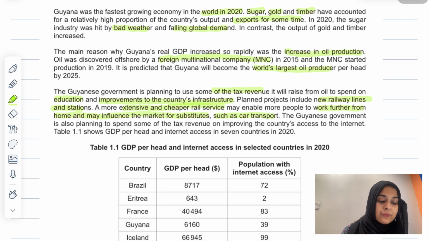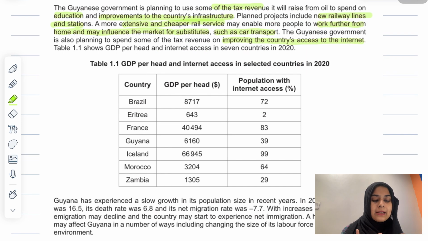Improvements in the country's infrastructure are also going to reduce firms' costs. If we have well-built roads, underpasses and bridges, that's going to reduce the costs of the firms, such as the cost of distributing the output to the different stores.